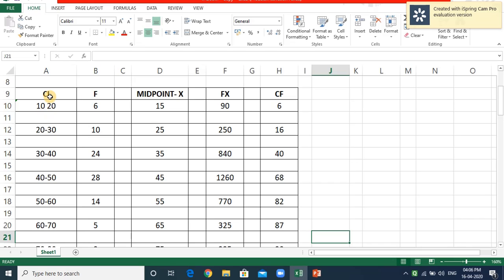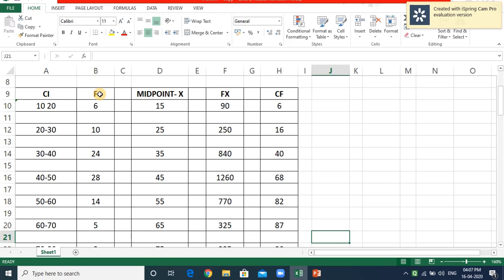In the continuous series, they will not give the x value directly. We have to find out the x value. The midpoint is the x value. 10 plus 20 is 30, 30 divided by 2 is 15. If we add 5 to the lower value of the class interval, it becomes the x value. For example, 10 to 20: 30 divided by 2, 15. Again 20 plus 30, 50, 50 divided by 2, 25, and so on. So this is the midpoint. The midpoint is the x.